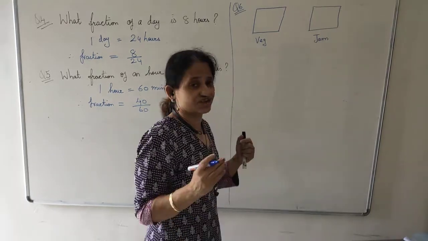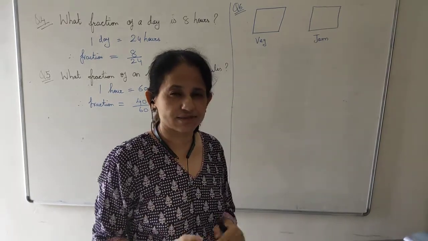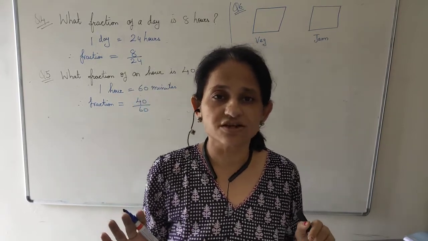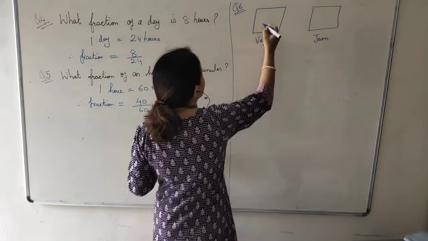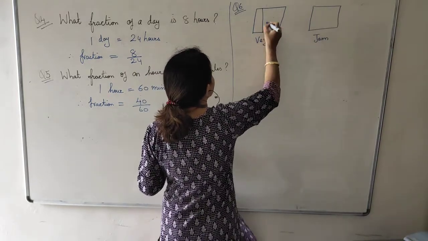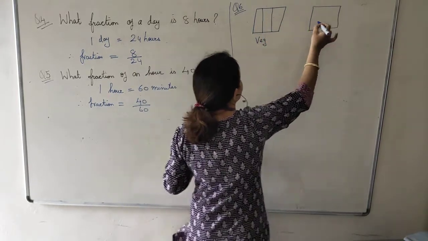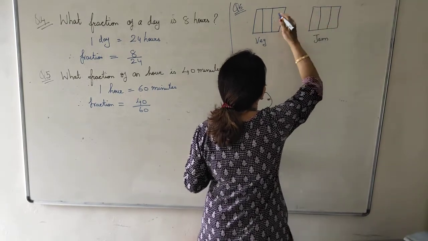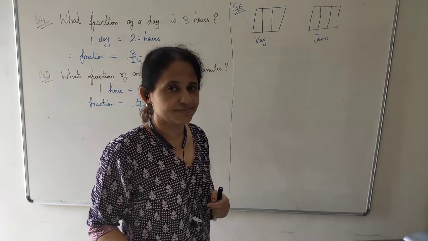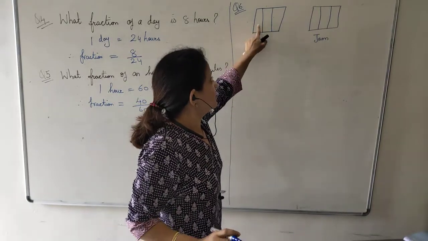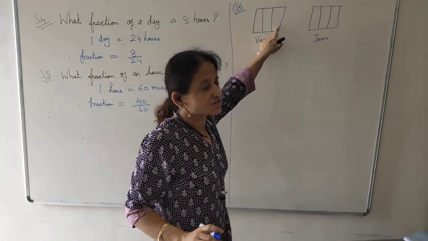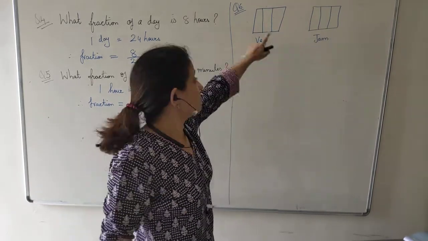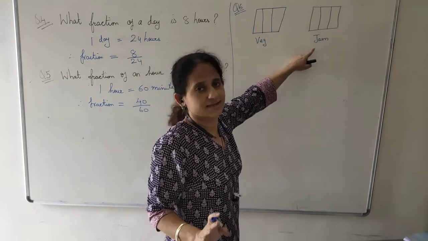Now, how will she share equal parts so that none of them is hungry and everybody gets an equal share? So definitely, she will divide the sandwich into 3 equal parts. I know this is not equal, but you can consider it as equal. She will divide each sandwich into 3 equal parts so that everybody can enjoy the vegetable sandwich and the jam sandwich also.